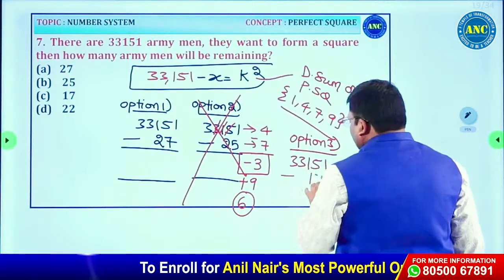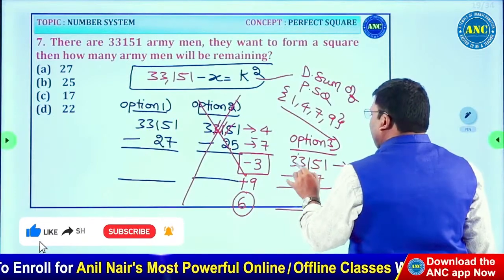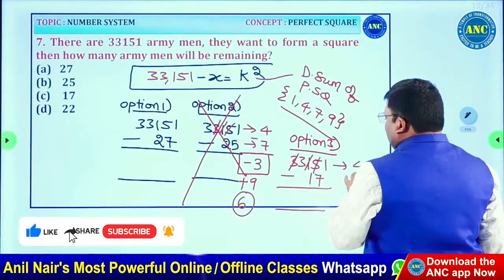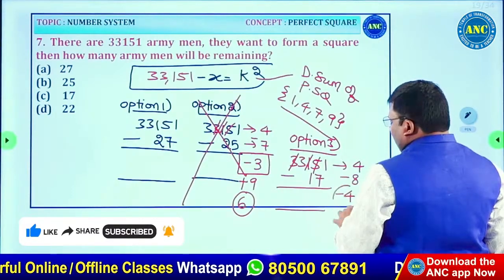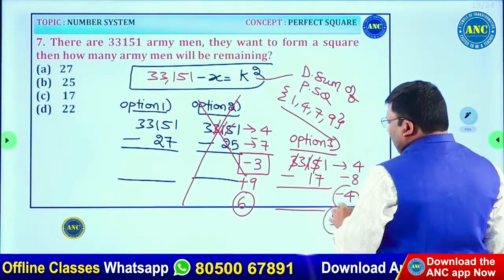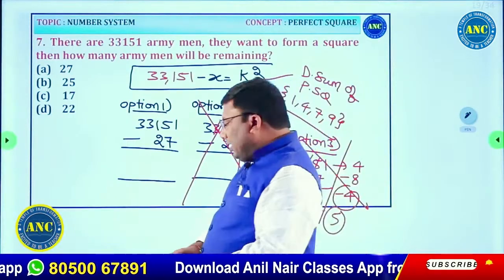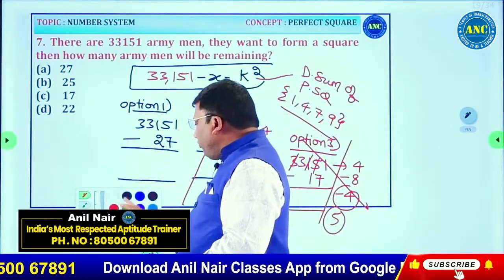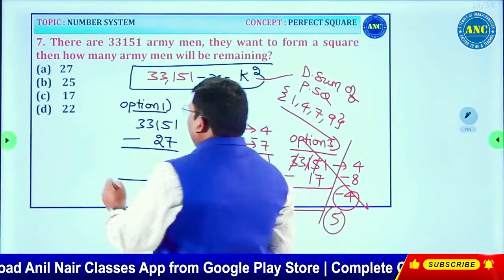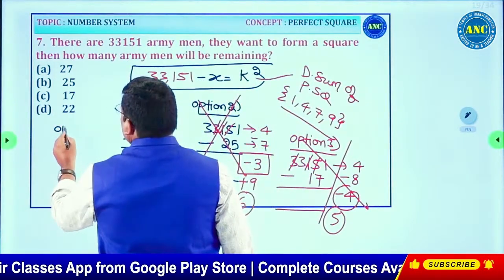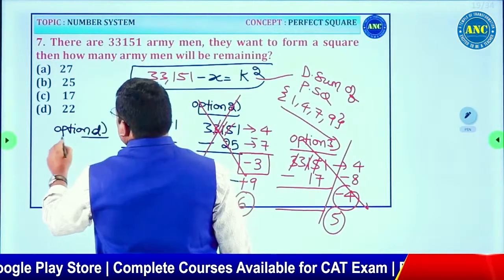The digital sum is 5 plus 3 plus 1, 3 plus 1 is 4. 1 plus 7 is 8. 4 minus 8 is minus 4, so 9 minus 4 is 5. The digital sum of a perfect square is always 1, 4, 7 or 9. I got 5, not possible. Next one, option D. If this is cancelled, you don't need to do it. Option A is the answer.